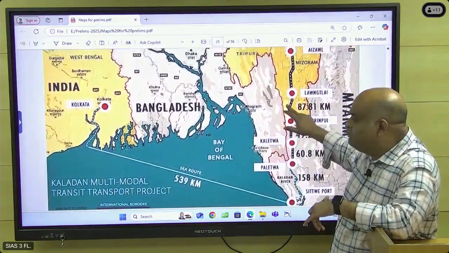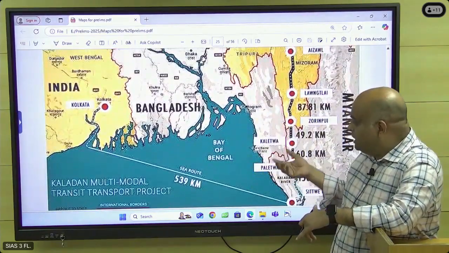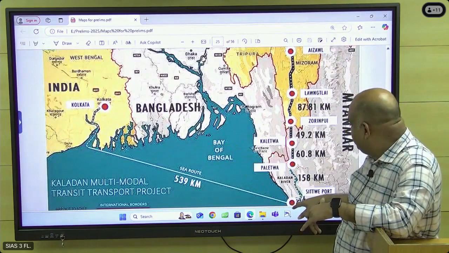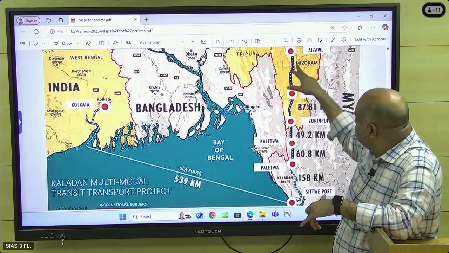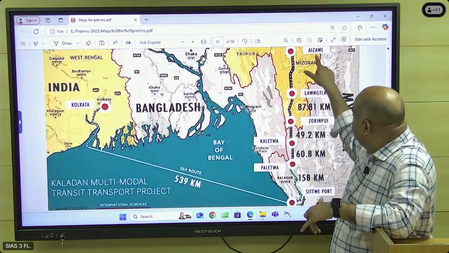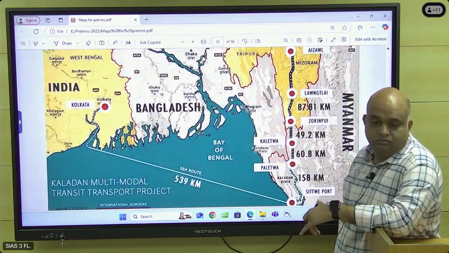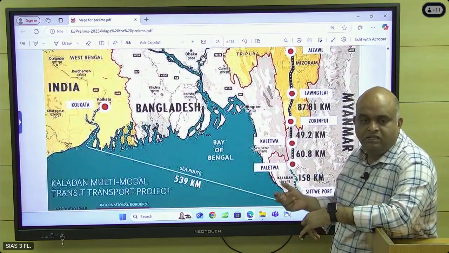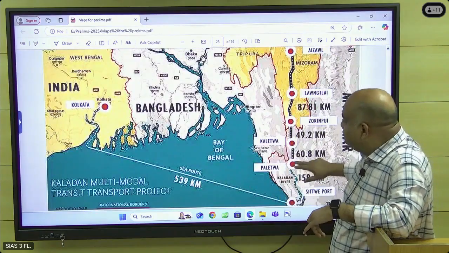Okay, the Kaladan multimodal transport project: ship, then railways, roadways, like that. So Sittwe port, and from there roadways, then railways, roadways. So what are all the places it is connecting? These places and all you should know. Multimodal means shipways, roadways, railways, like that.